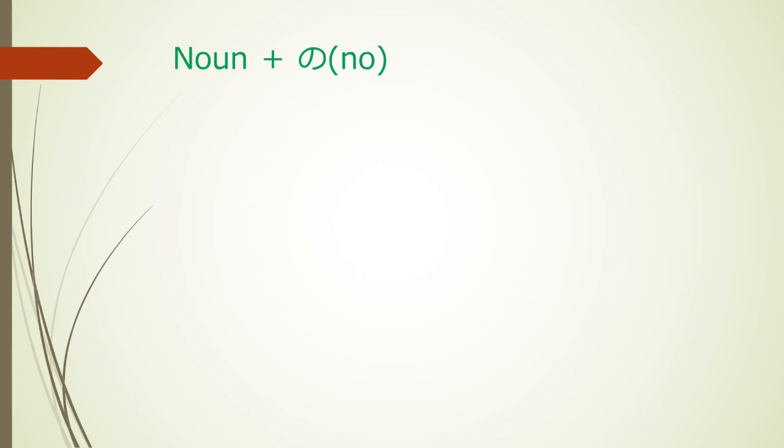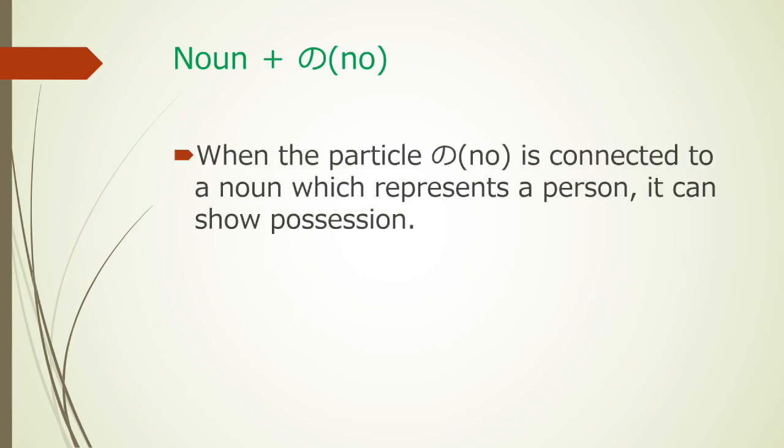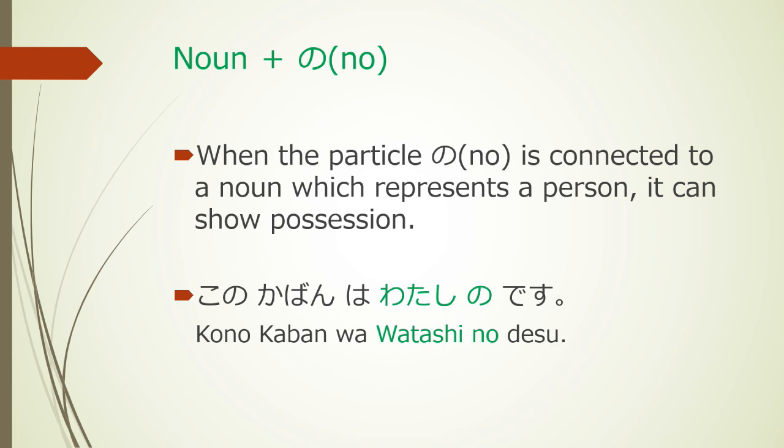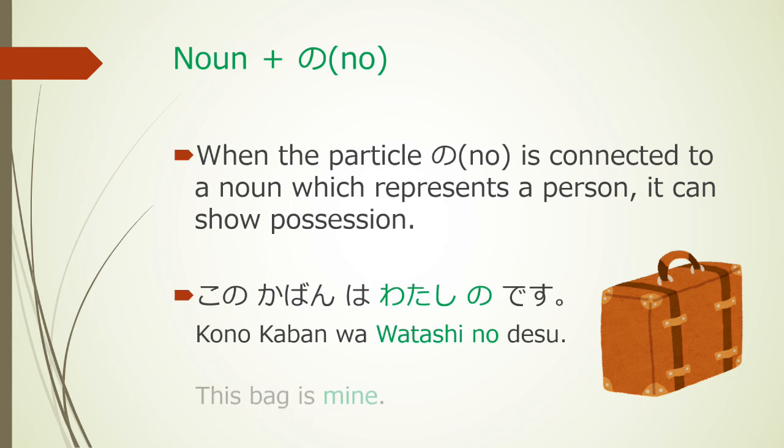Noun plus の. When the particle の is connected to a noun which represents a person, it can show possession. For example, このカバンは私のです。This bag is mine.